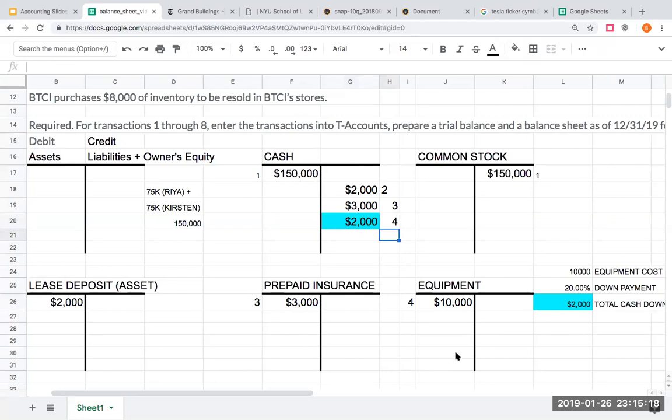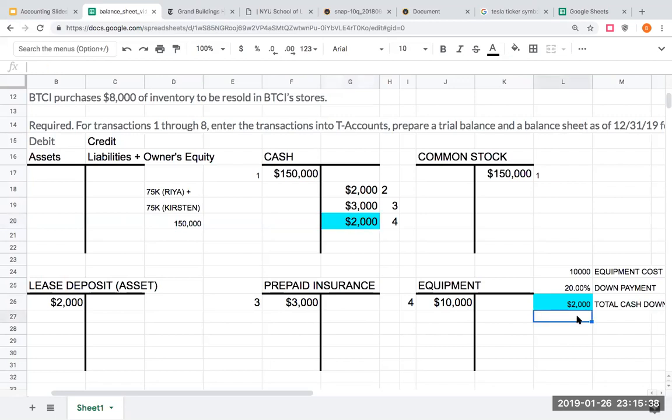Now, one of the things I said earlier is our total debits, or 10,000, which is the value of the equipment I received, has to equal my total credits. So right here, I've got total credits so far of $2,000.